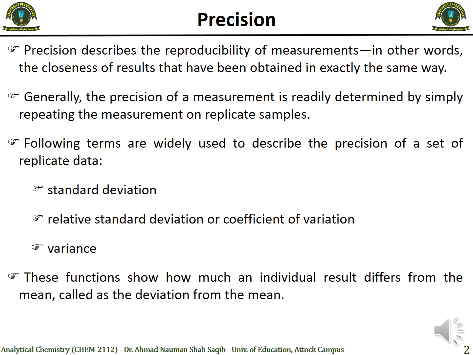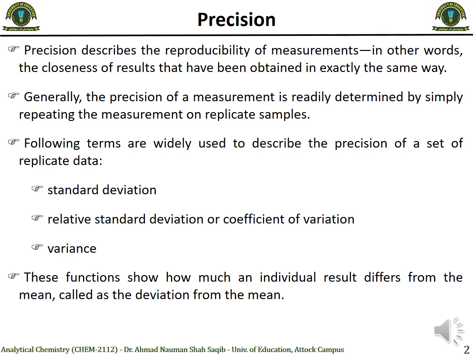But in case you perform an experiment and every time you get a very weird or very different value, it means there is some error or some problem with the instrument, or some mistake on your side, because you are using the same protocol, so you have to get similar results. So precision is a very important parameter to determine how reliable our method is and how accurate our analysis actually is.